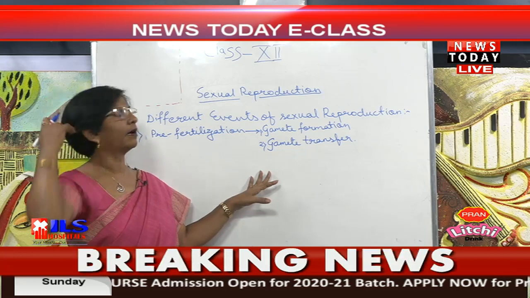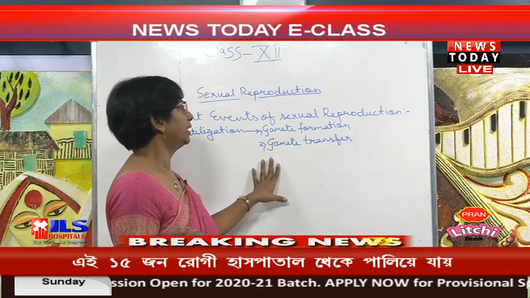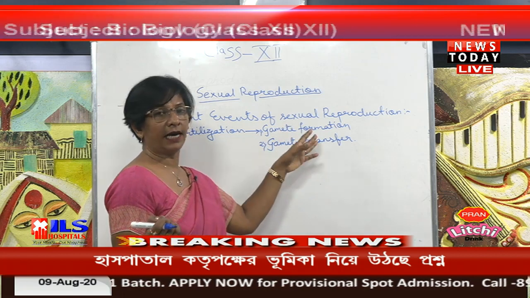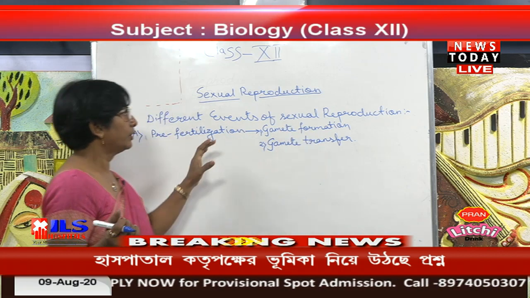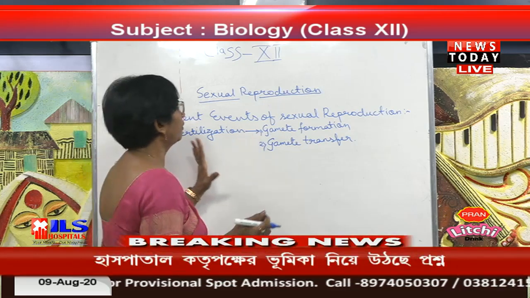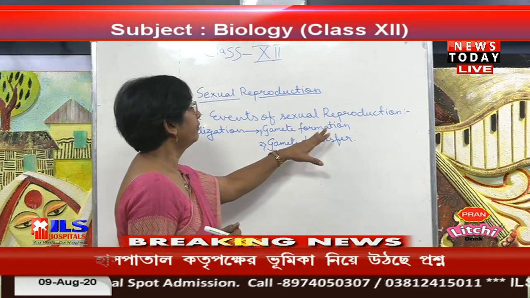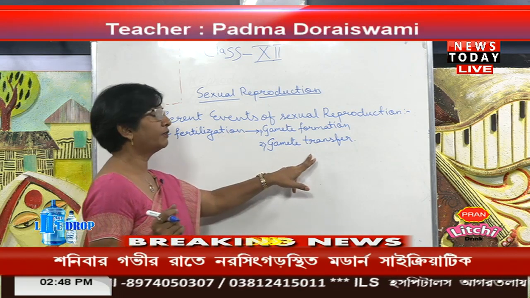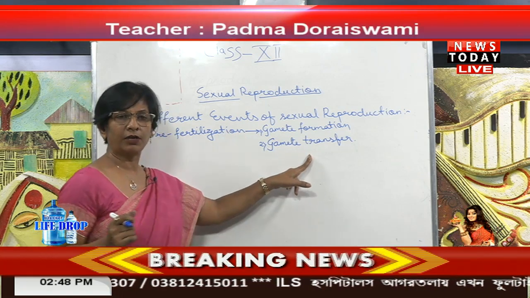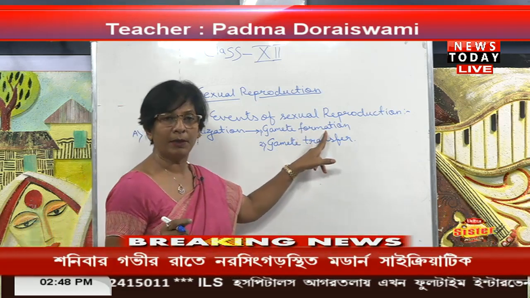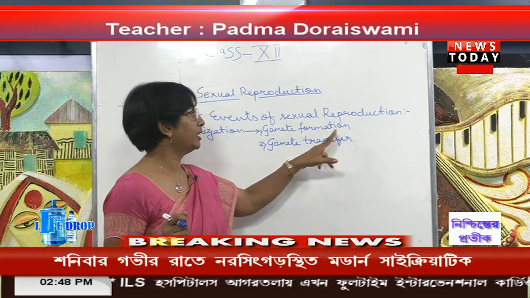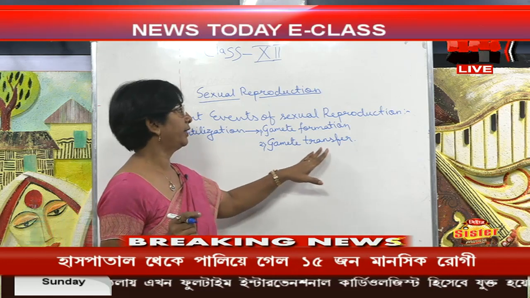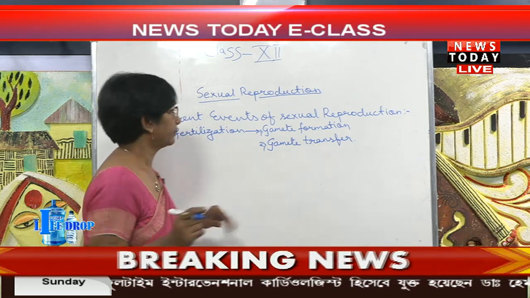As you take the example of the human being, the sperms are produced, and in female there is the egg, that is the ovum, produced. So here the formation of the male and the female gamete is taking place. Now, gamete transfer means what? The gametes which are formed from the male and the female organism come close together, that we call a gamete transfer.